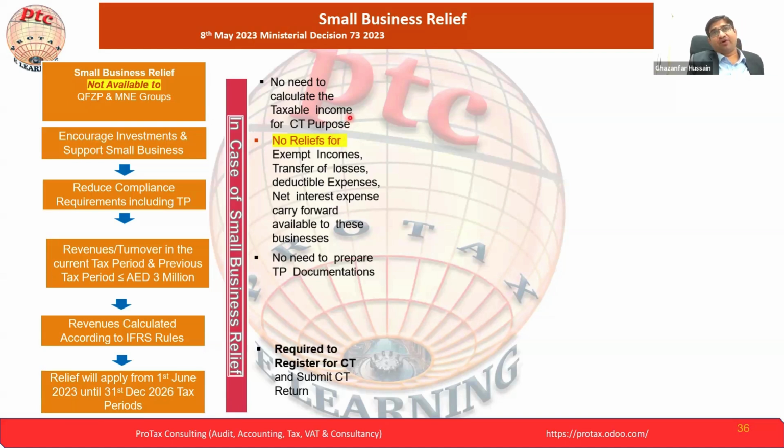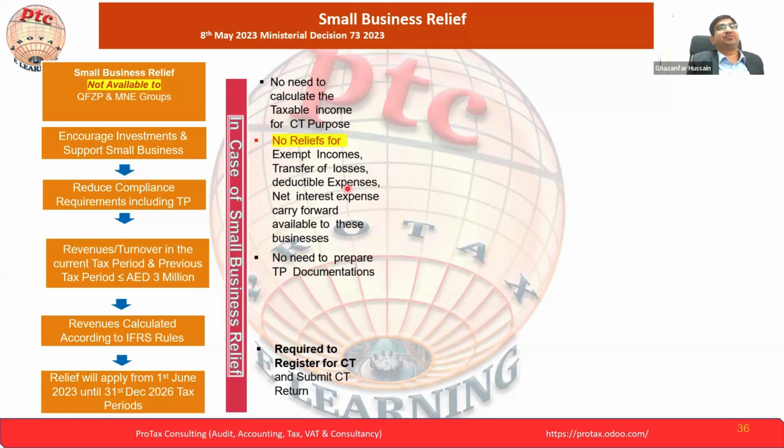Okay, if you opt for the small business relief, practically the bottom line will be the same, you will say, but just try to understand. No relief for the exempt income. If you have exempt income, you cannot claim the relief. Transfer of losses: if you have losses, but you are already claiming the small business relief, you will not record the losses anywhere.